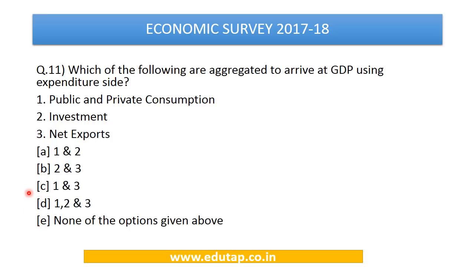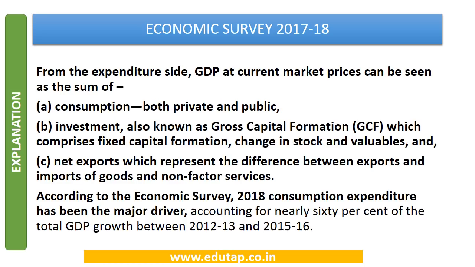Whenever we are trying to measure GDP by expenditure side, we aggregate public and private consumption, investment and net exports. So all are going to be covered. The answer in this case is going to be 1, 2 and 3. From the expenditure side, we add consumption, investment and net exports.